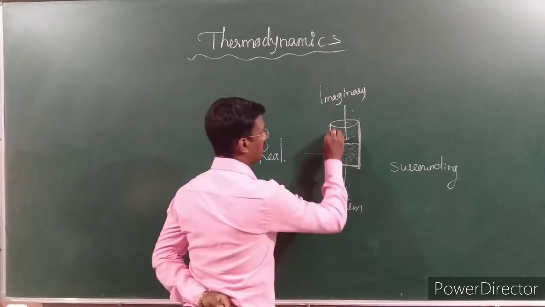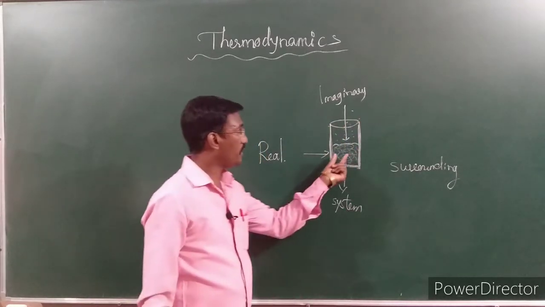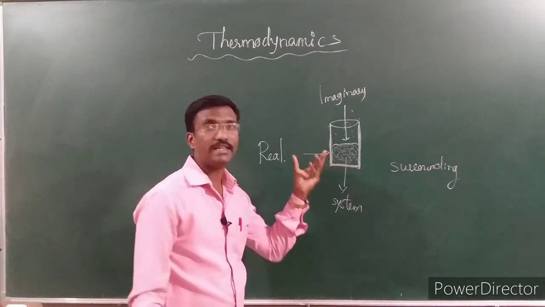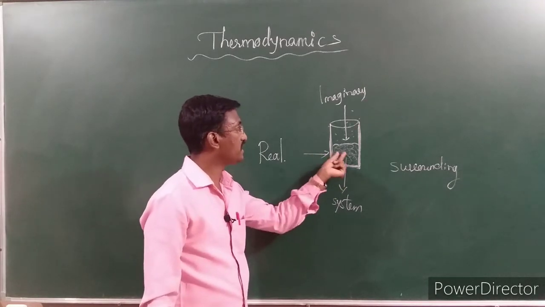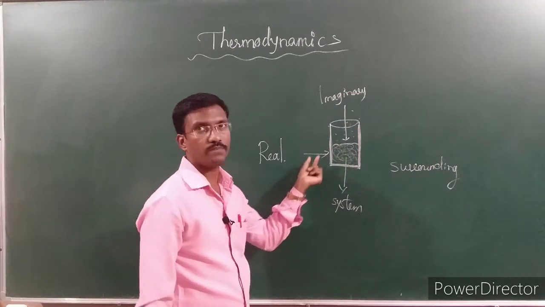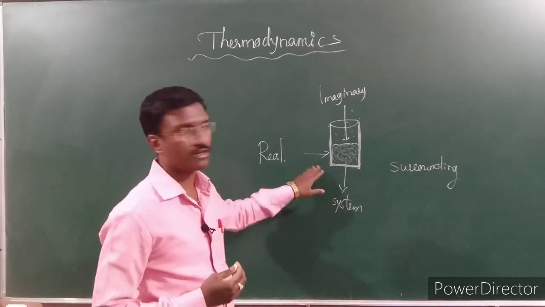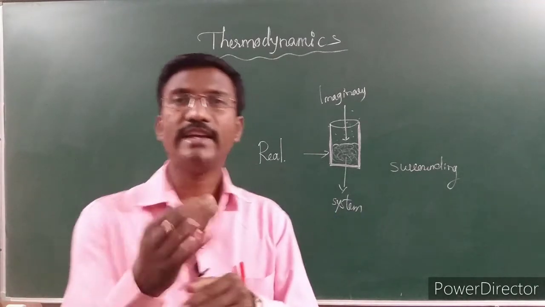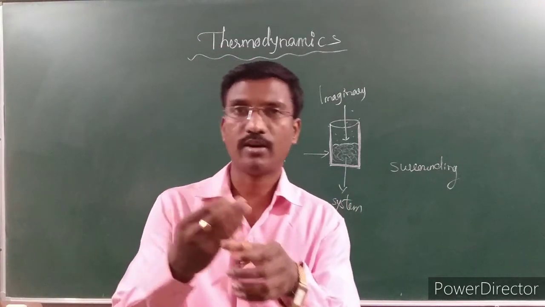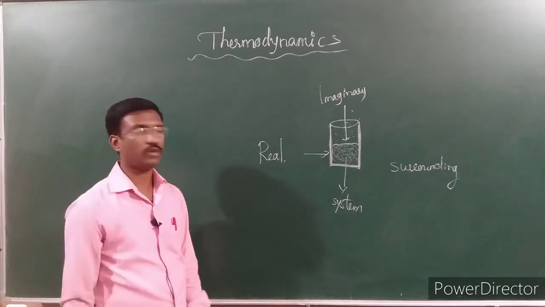Can you see this glass? If we have hot water in this glass, we may feel the hotness on the outside also. That means heat is transferred from the system to the surrounding. Heat is transferable in some of the boundaries, in a real boundary. So if you are holding a cup containing hot water or hot tea, that heat is transferred from system to surrounding.